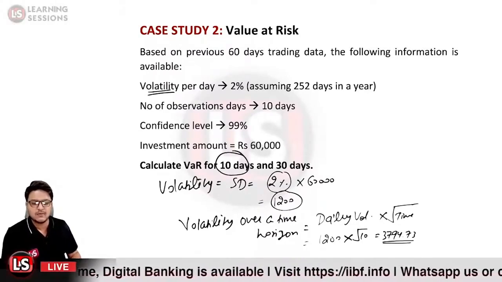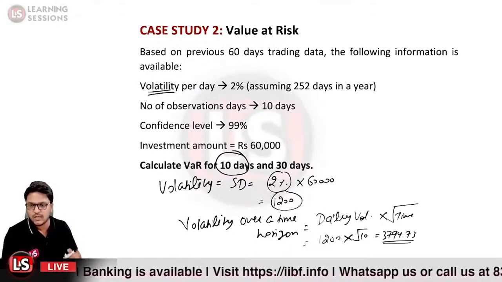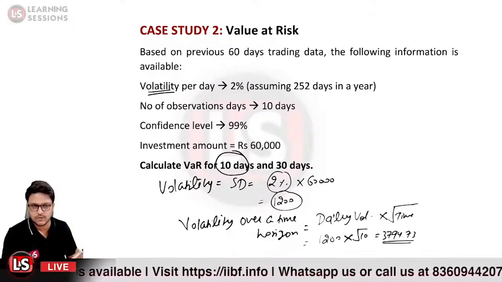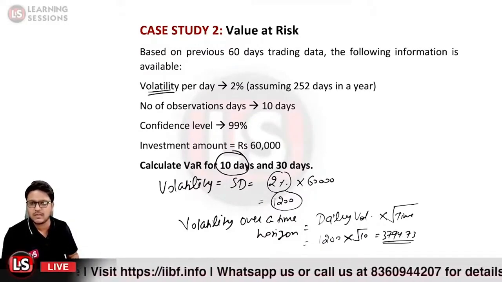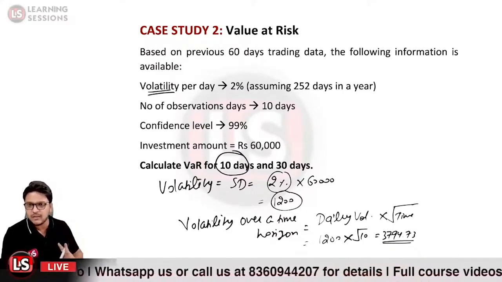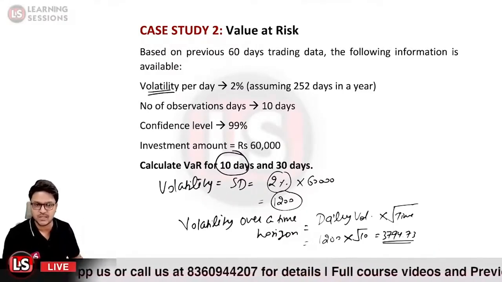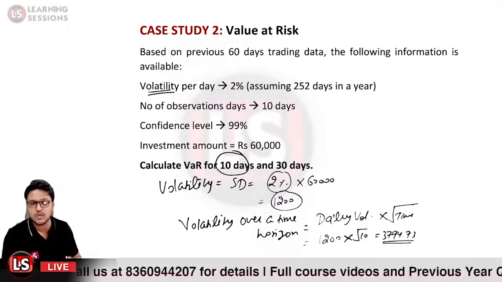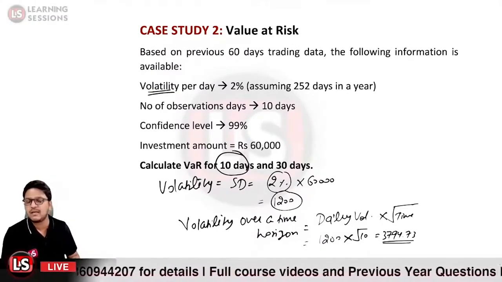But in the case of VAR, if you remember, there are two factors. First of all, we need to calculate the uncertainty, so we calculated the uncertainty amount. And the second factor is related to the probability of occurrence, which we can predict by using the Z table.